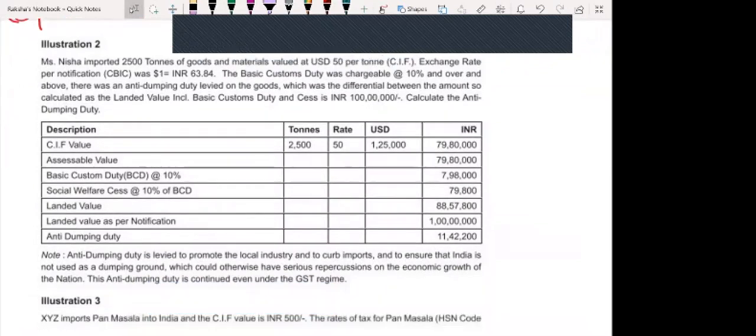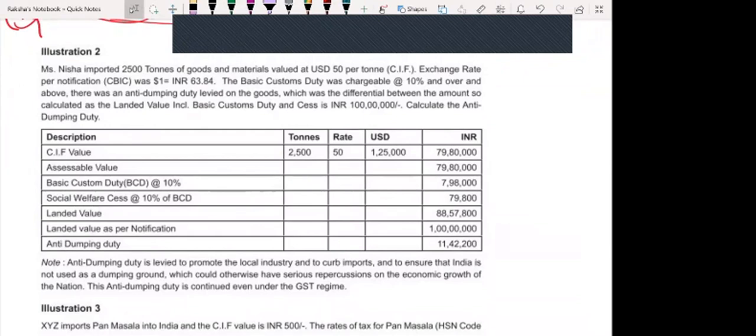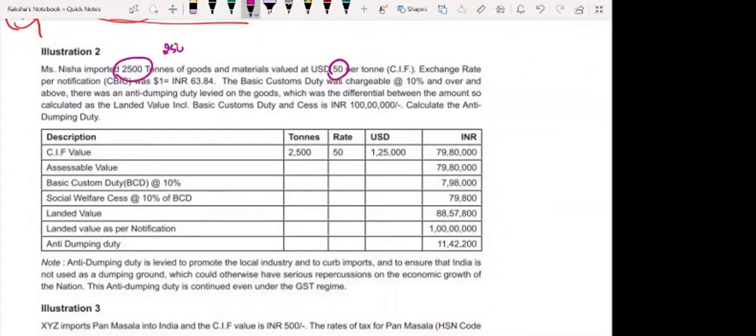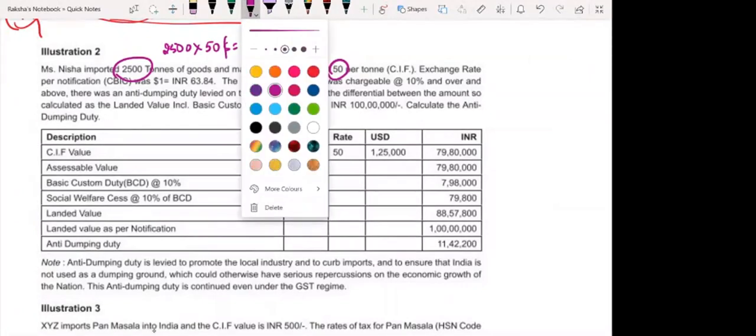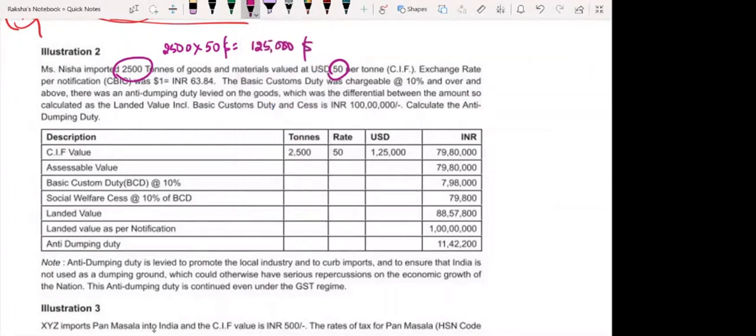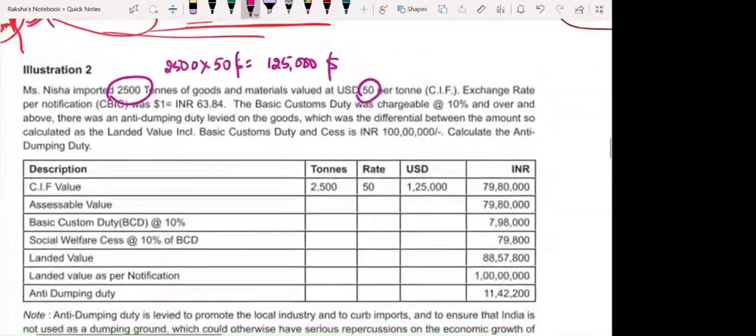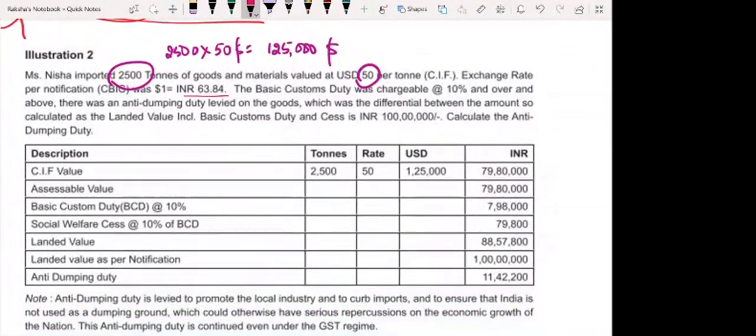Okay, fine. Miss Nisha imported 2,500 tons of goods and materials valued at US dollar 50 per ton. Don't go wrong here. See here, 2,500 tons into per ton how much? $50. So how much is she paying? Goods worth $1,25,000. Exchange rate as per notification was 63.84.